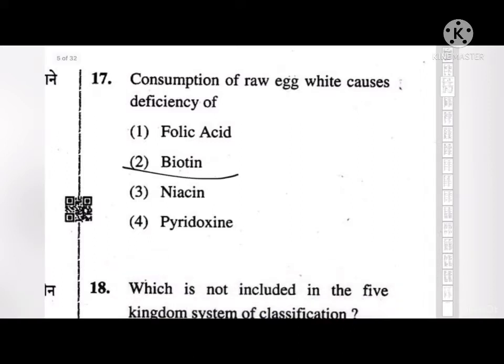Consuming raw eggs on a regular basis for an extended time causes biotin deficiency because avidin present in egg white tightly binds biotin, thus making biotin unavailable for intestinal absorption. Cooking eggs denatures avidin, thus impairing its ability to tightly bind to biotin.